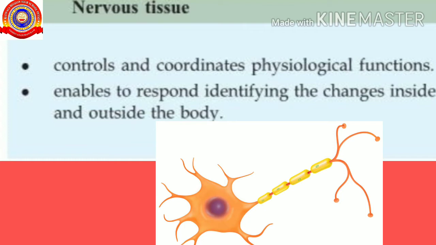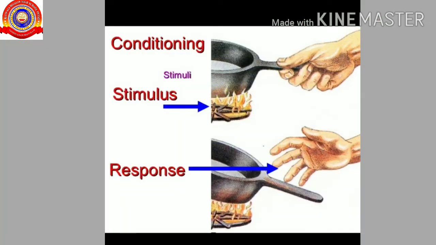The examples for the response inside the body are thirst, hunger, etc. The example for outside response is when we touch a hot object, we suddenly remove our hand from the hot object.